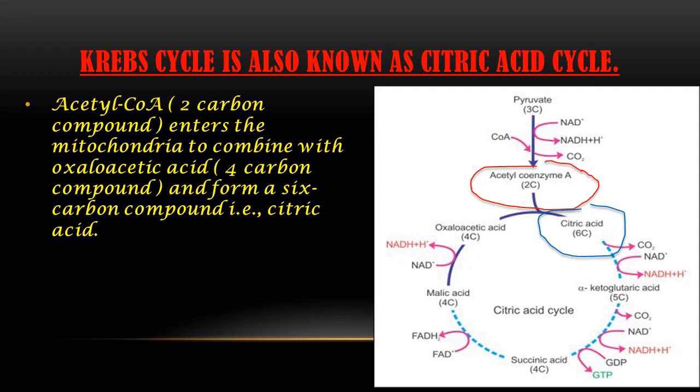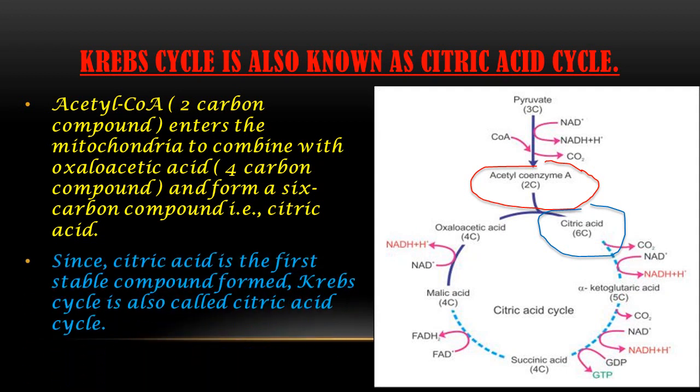Acetyl coenzyme A is a product of glycolysis. When this 2 carbon product enters the mitochondria, the powerhouse of the cell in which energy production takes place, it combines with oxaloacetic acid, which is a 4 carbon compound, and forms a 6 carbon compound, citric acid. It means acetyl coenzyme A reacts with oxaloacetic acid, a 4 carbon compound, and these two produce citric acid, a 6 carbon compound.